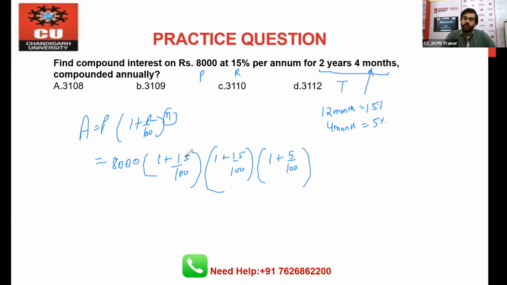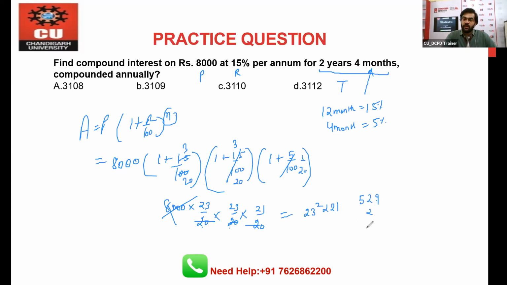Okay. Now how can you solve it? 5, 3, 15, 5, 2, 10, 0. Again, this is 3 by 20. This is 1 by 20. So if you solve it, you will get 8,000 multiplied by 23 by 20, 23 by 20, and 21 by 20, right? So 2 to the 4, 4 to the 8, cancel out this with this whole value, right? So the amount we have is 23 square multiplied by 21. All right. So we can say that, we all know 23 square is 529.